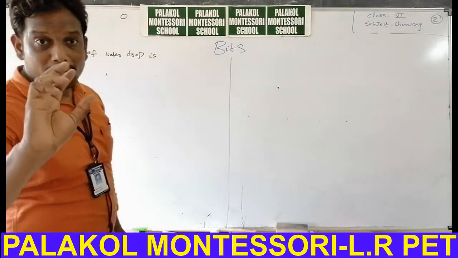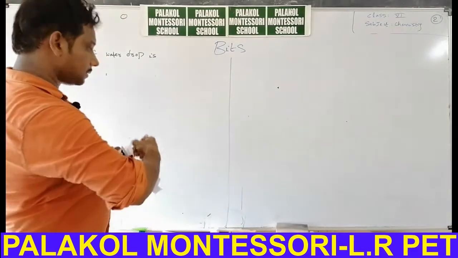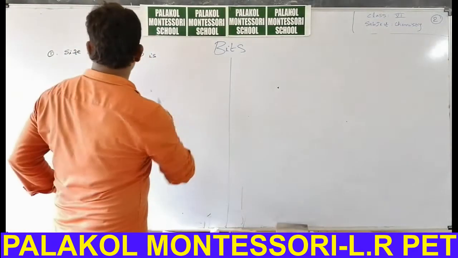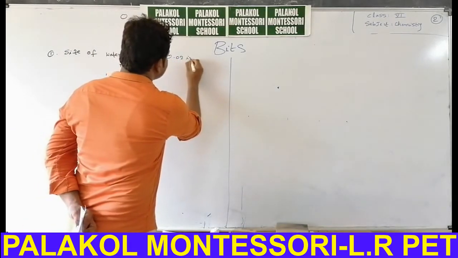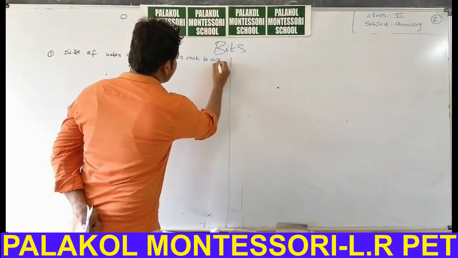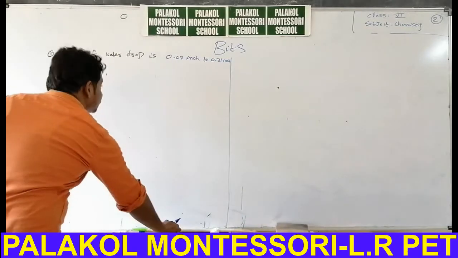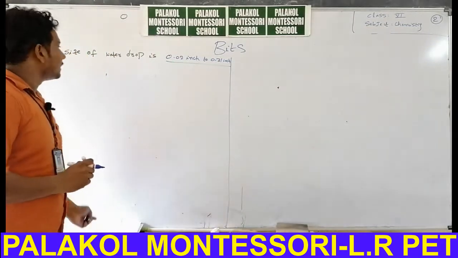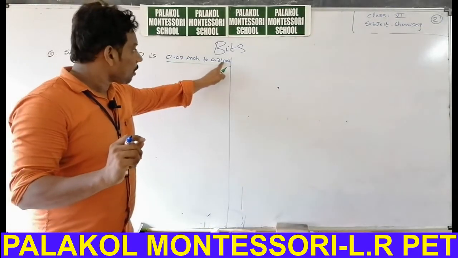That means the size of water drop varies from place to place; its value is not constant, it changes. Size of water drop is 0.02 inch to 0.31 inch.